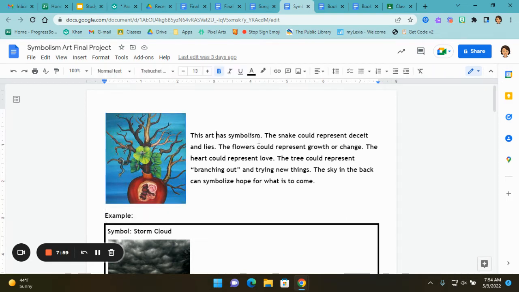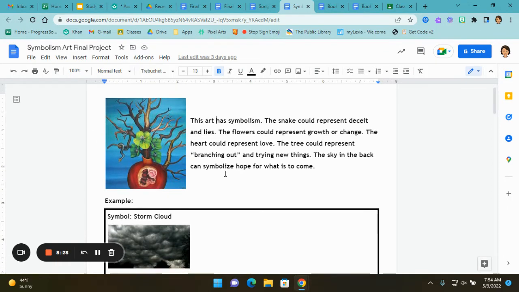It has symbolism. For example, the snake here could represent deceit and lies. If you have a character in your book that lies, you could put a snake. The flowers could represent growth or change. So if you have a character who went through growth and change, you could put flowers, that kind of stuff. But I want you to think of your own symbols. I'm just doing this for example. The heart could represent love. The tree could represent branching out and trying new things. And the sky in the back can symbolize hope because it's a blue sky. There's hope for what is to come.